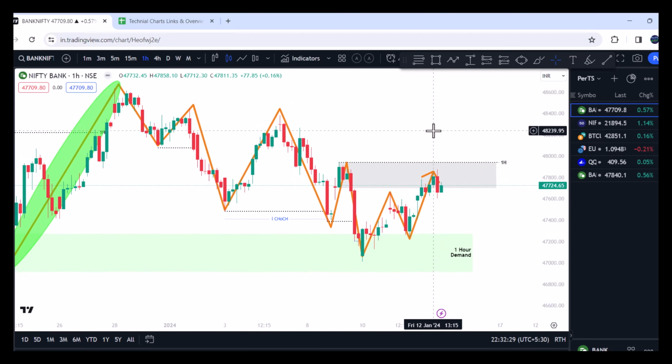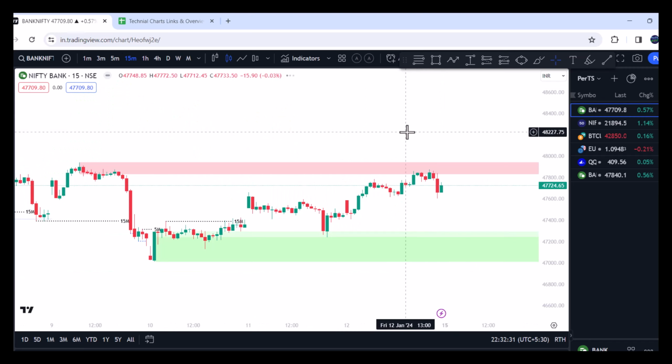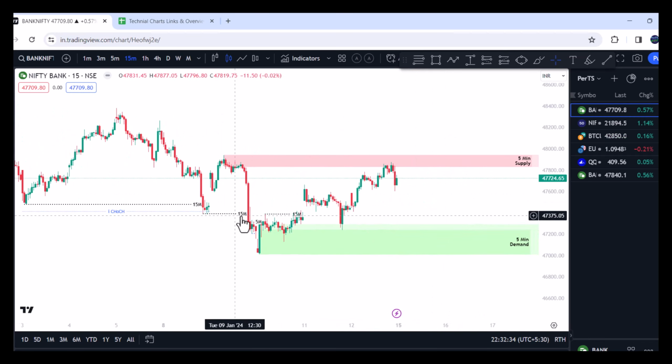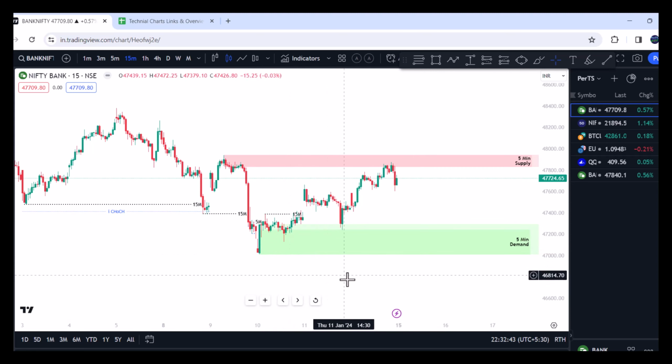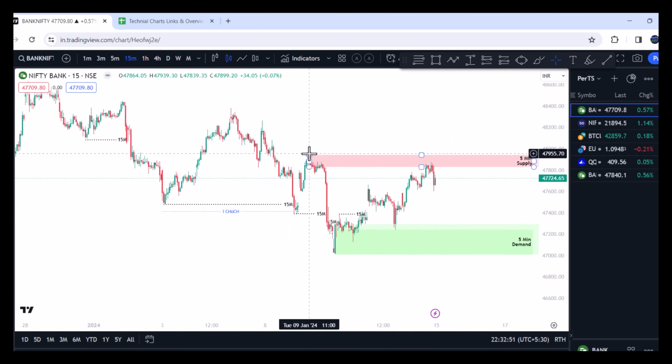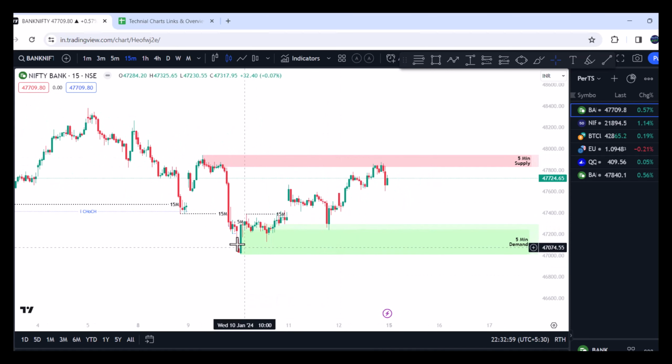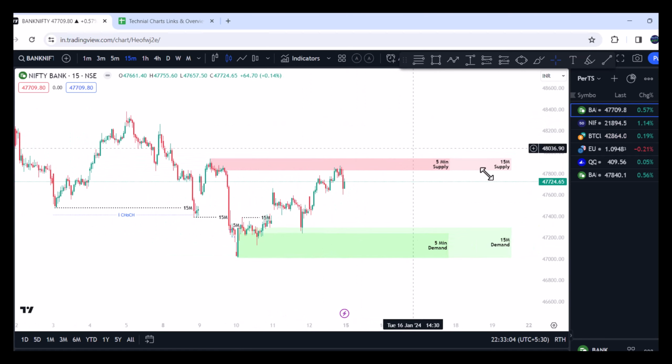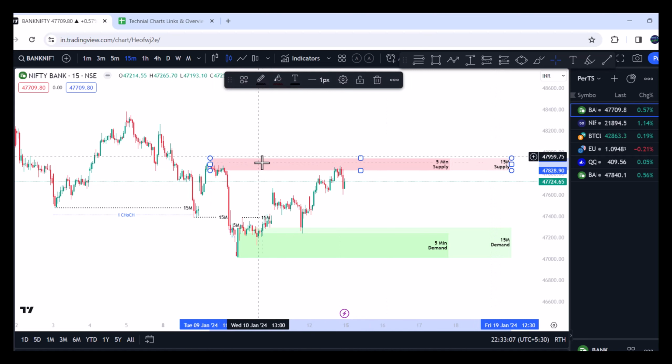Now let's go to the 15-minute time frame. Here we also saw the break of structure on the downside, and then it stopped forming further continuation of the bearish break of structure, and instead reversed, and the market continued to go higher and higher. This is the major swing high and major swing low. The major structure is bearish on the 15-minute time frame, but internally we converted to bullish. Now we are exactly at the supply zone of the 15-minute time frame, and if you go to the lower time frame on the 5 minutes, this is the same zone that we see.